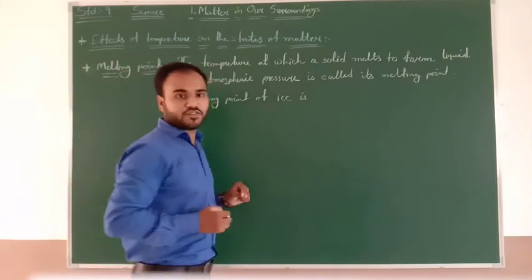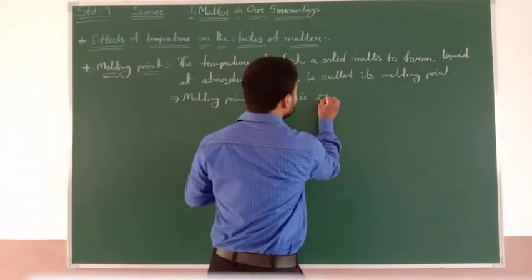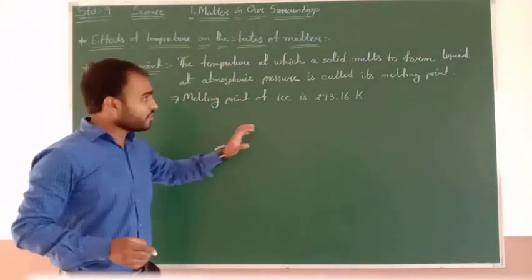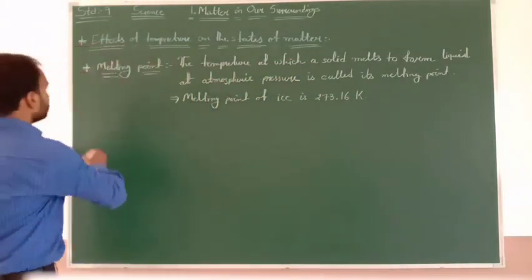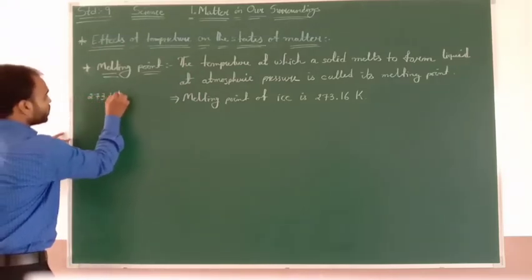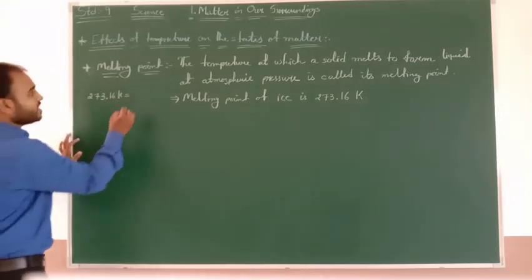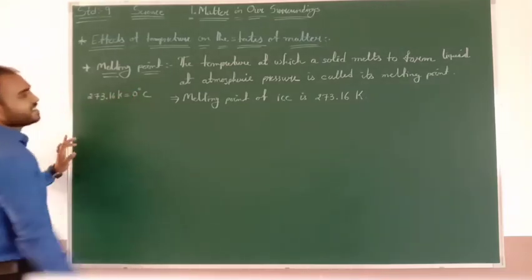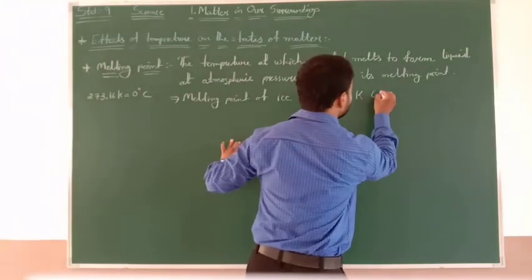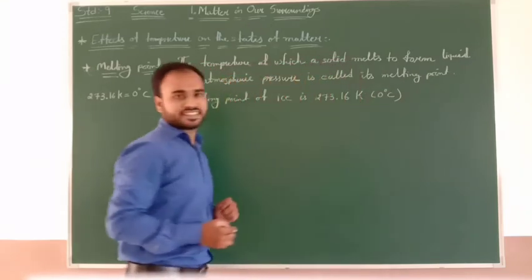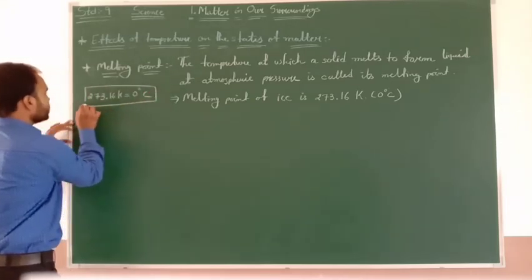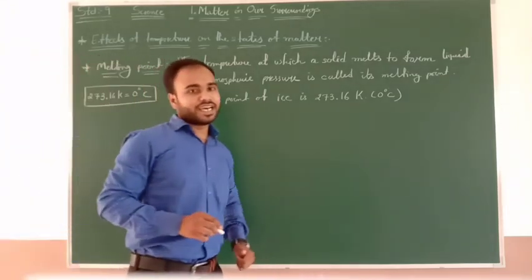So the melting point of ice is 273.16 Kelvin, that is 0 degrees Celsius. Okay, understood? This is the most important conversion that we need to remember for this chapter.